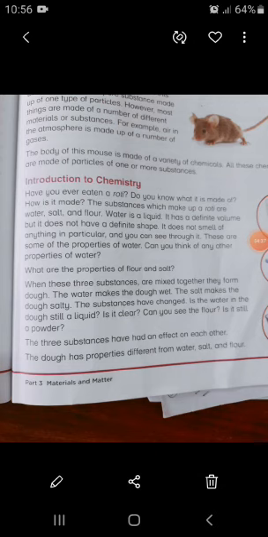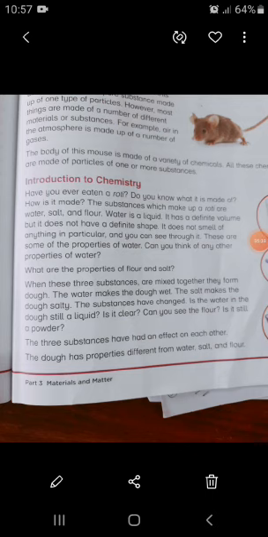Now let's explain it through an example. Have you ever eaten a roti? Do you know what it is made up of? How is it made? The substances which make up a roti are water, salt and flour. Water is a liquid, while salt and flour are solids.